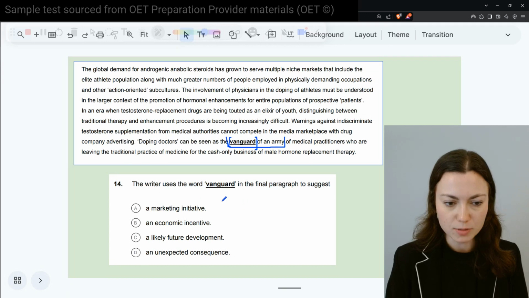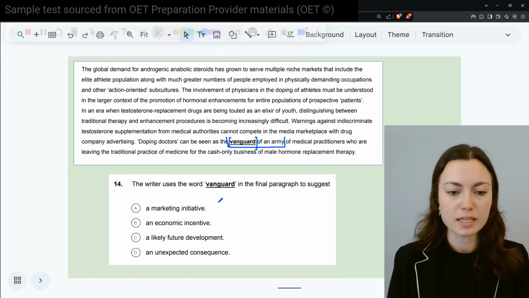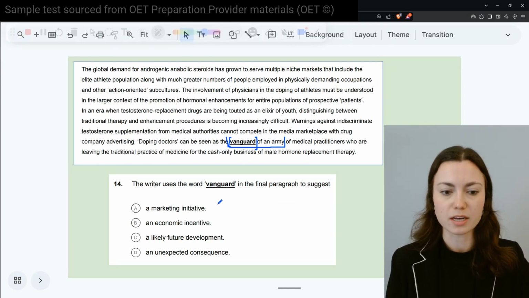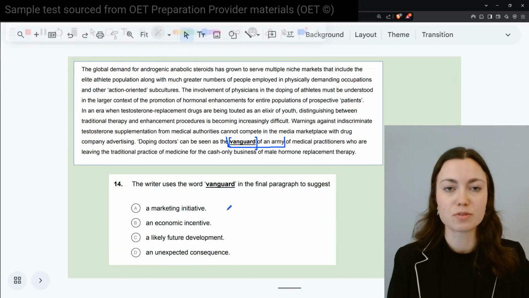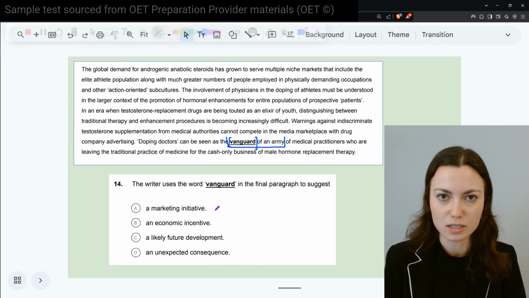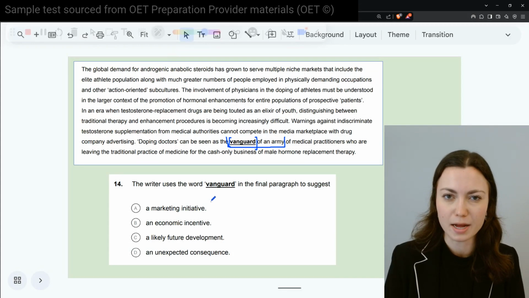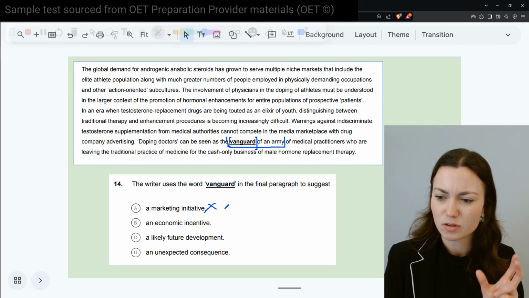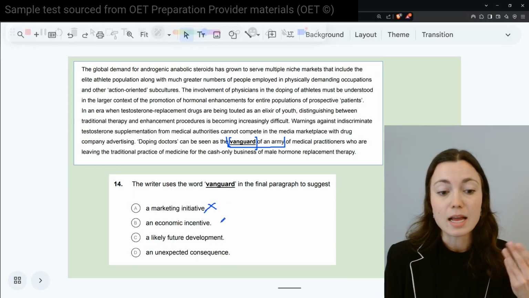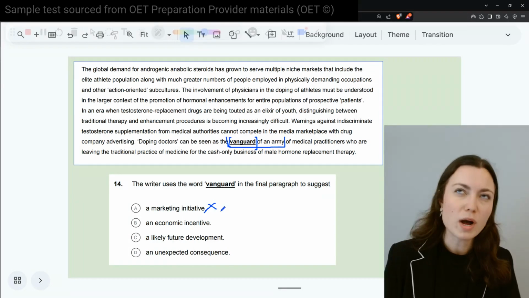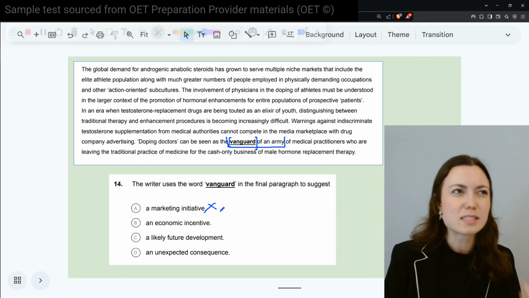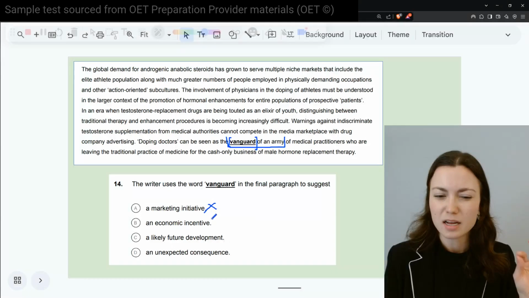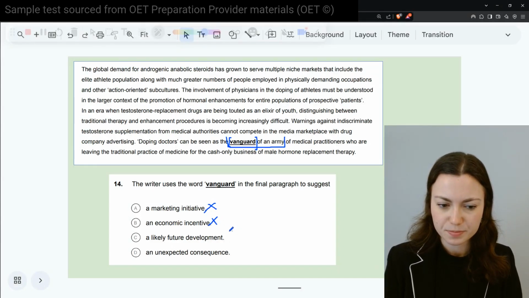So if I look at my options, if I ask you a marketing incentive, is that a what or a why? Well, it's usually a marketing initiative, like a reason or a motivation. So that falls more under a why category. So I'm looking there thinking, okay, that's not really getting at the grammar that I'm looking for. An economic incentive, a what or a why? Well, incentive, kind of cause, motivation, or reason behind. Again, not really what I'm looking for.